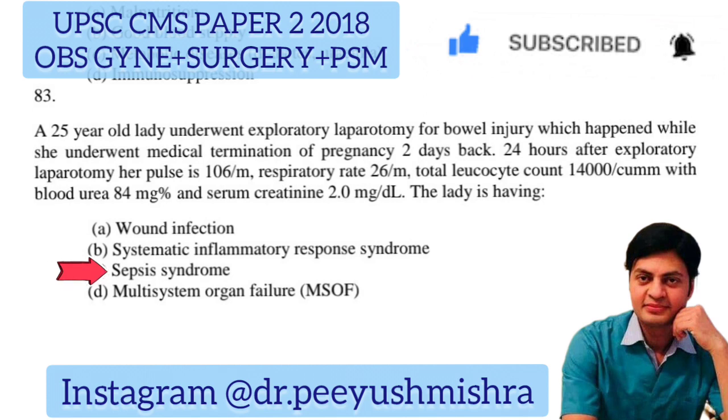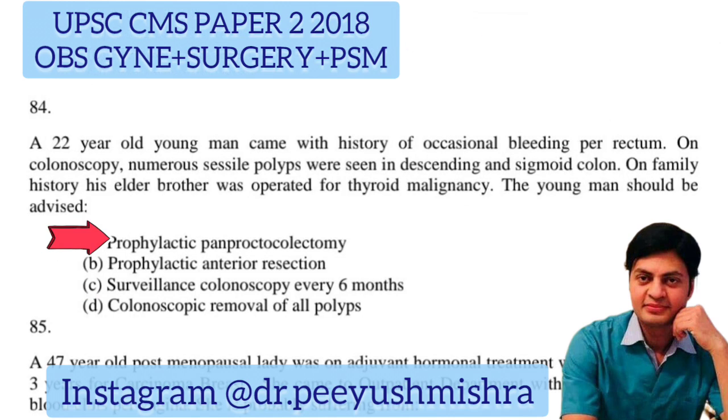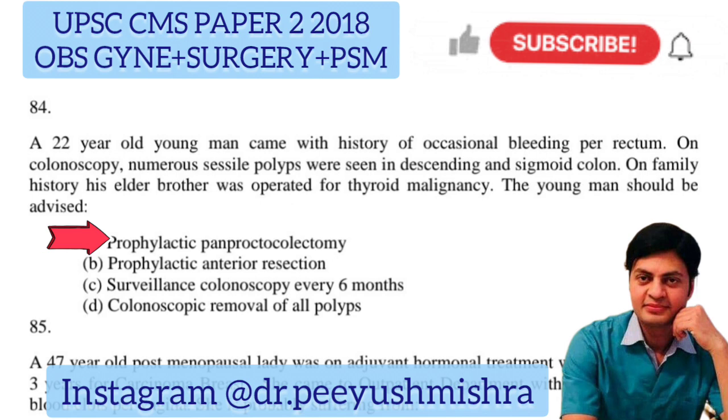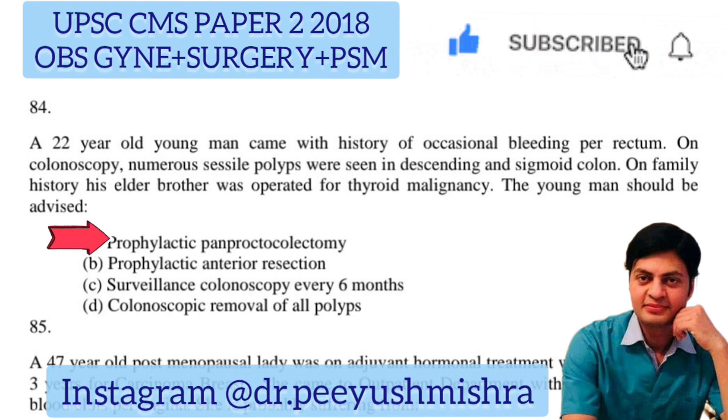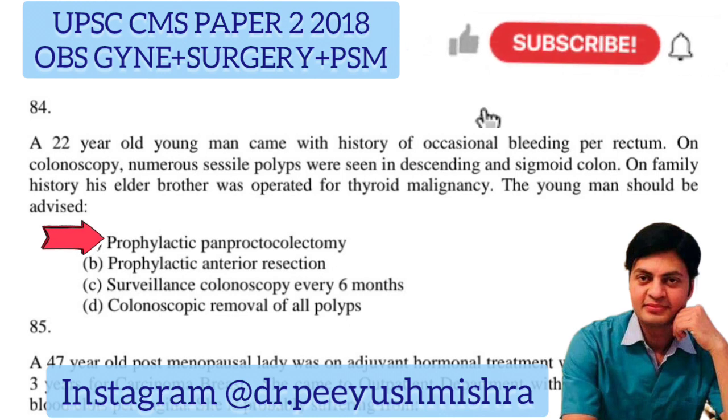The lady is having sepsis syndrome. A 22-year-old young man came with history of occasional bleeding per rectum. On colonoscopy, numerous sessile polyps were seen in descending and sigmoid colon. On family history, his elder brother was operated for thyroid malignancy. The young man should be advised prophylactic panproctocolectomy.